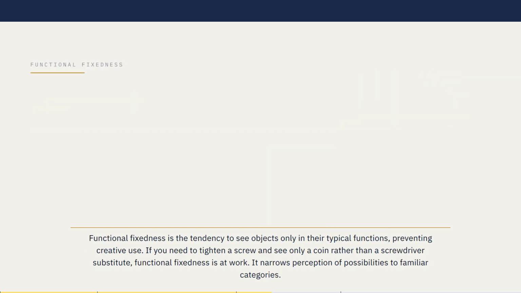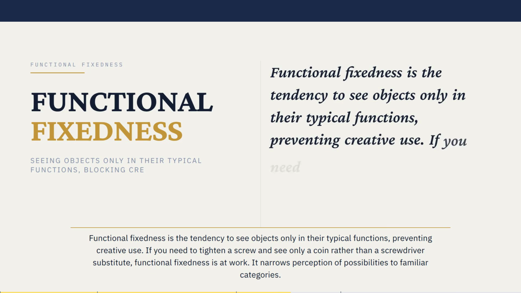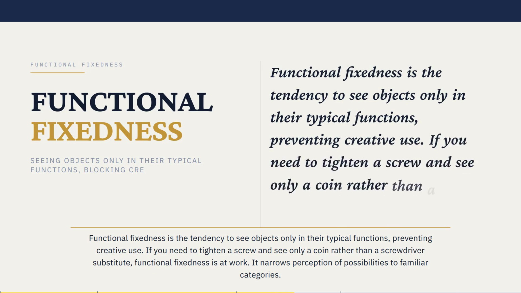Functional fixedness is the tendency to see objects only in their typical functions, preventing creative use. If you need to tighten a screw and see only a coin rather than a screwdriver substitute, functional fixedness is at work. It narrows perception of possibilities to familiar categories.